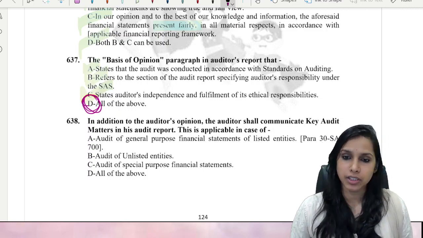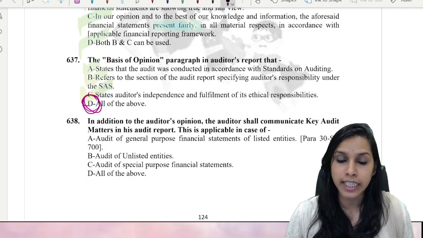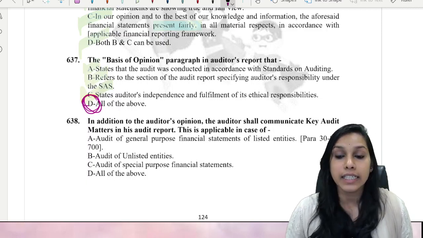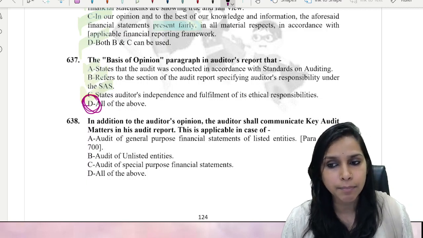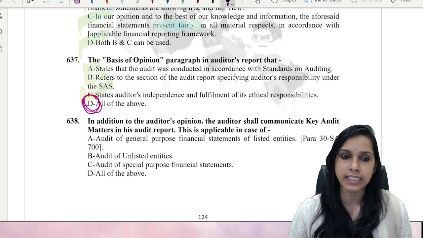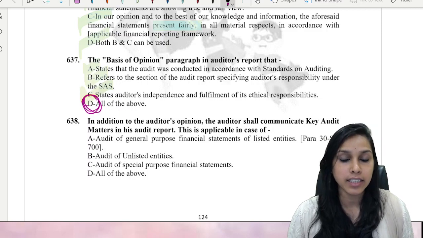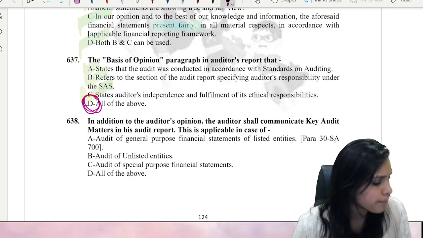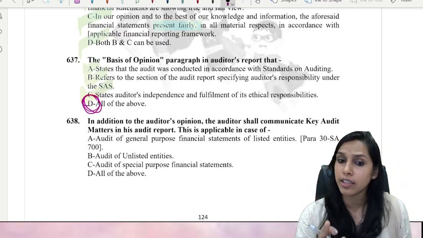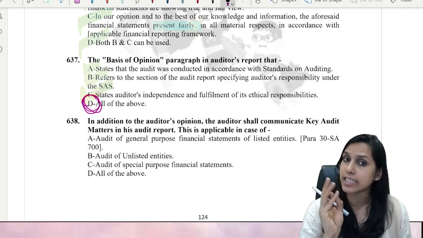In addition to auditor's opinion, the auditor shall communicate key audit matters in his audit report. This is applicable in case of audit of general purpose financial statements of listed entities, audit of unlisted entities, audit of special purpose financial statements. Come on, my dear friends, it's time that you give me the answer. So here they are focusing on SA700 as well as SA701.